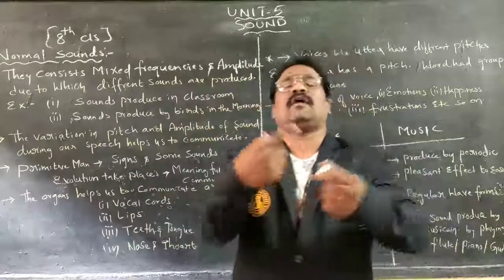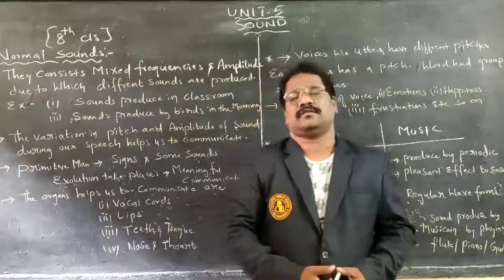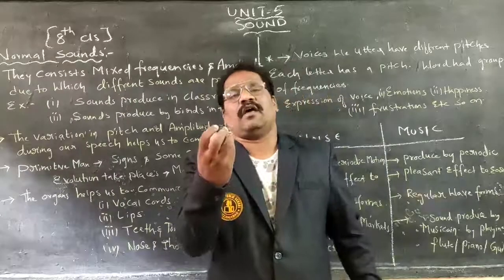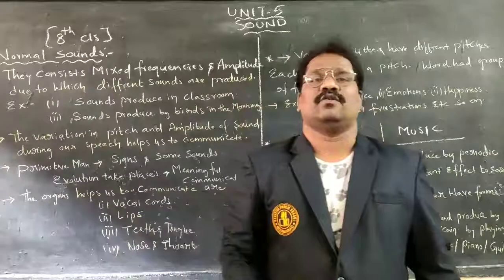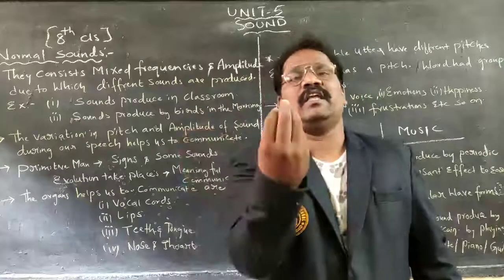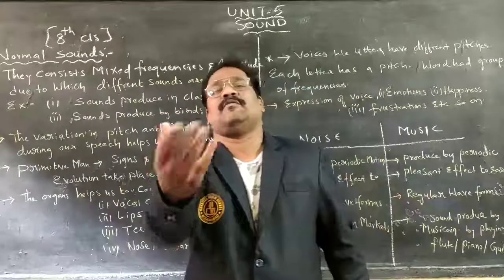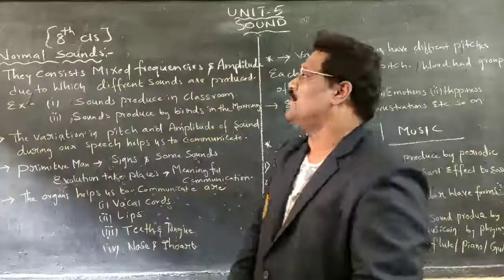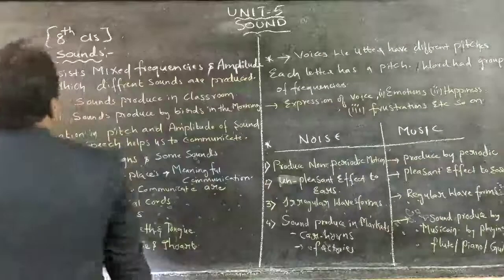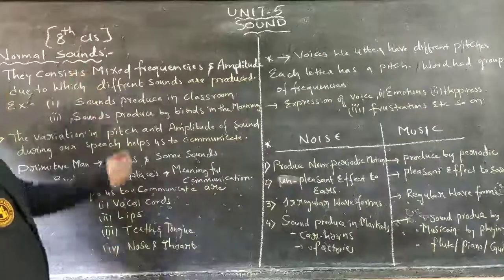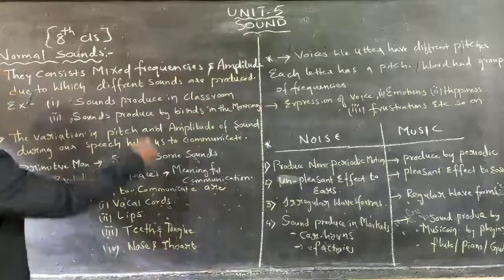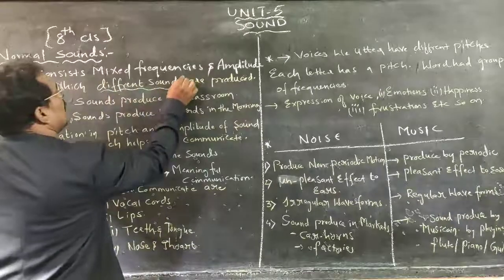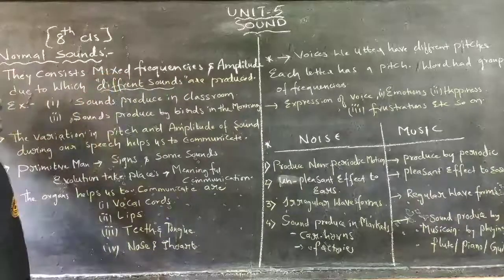When we are communicating, that particular voice has different frequencies and different amplitudes, due to which we can easily communicate with one another. Therefore, normal sound is a mixture of mixed frequencies as well as amplitudes, by which different sounds can be produced.